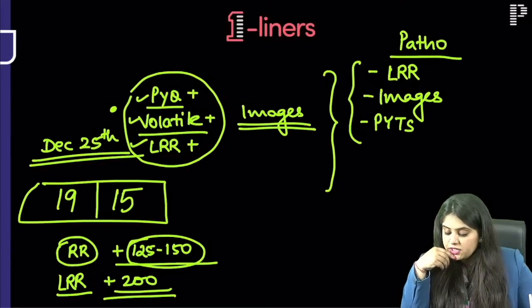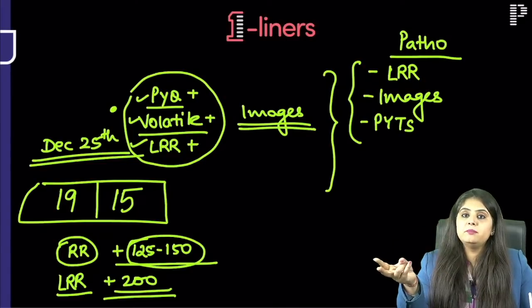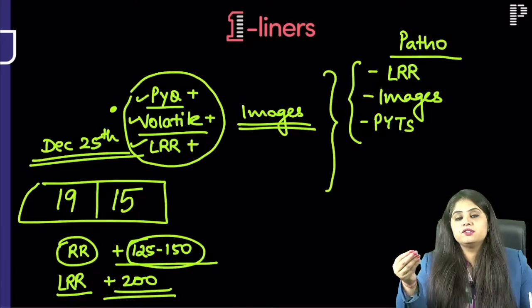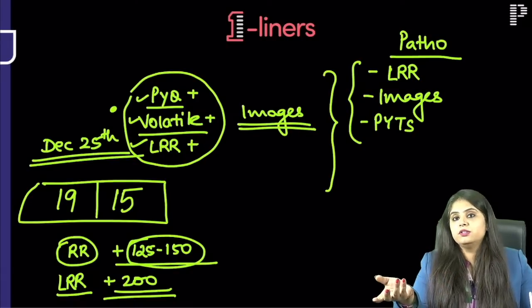Libman-Sacks vegetation, Dr. Vinay, is seen on both sides. Libman-Sacks is the only endocarditis where vegetation is seen on the upper surface of the valve and the lower surface of the valve, both, but more commonly it is seen on the lower surface of the valve.